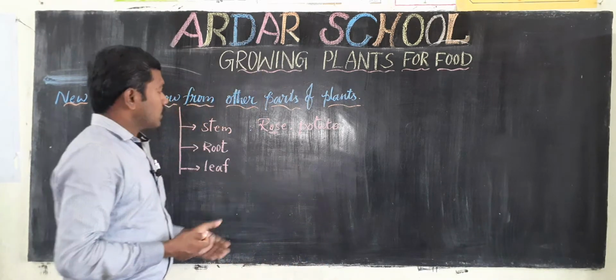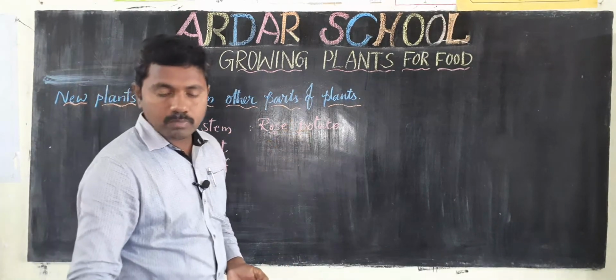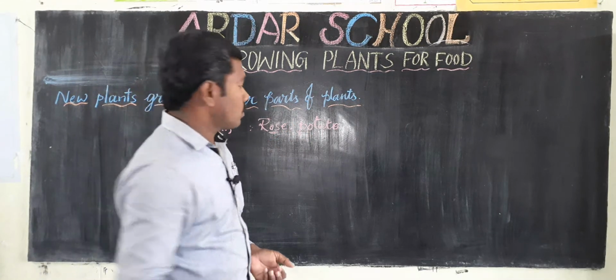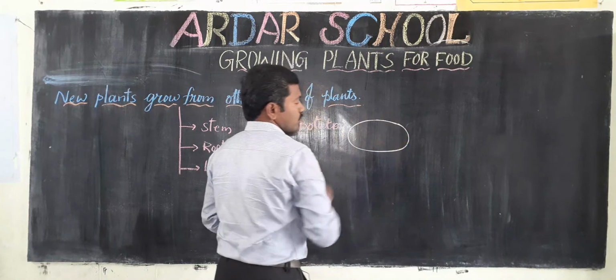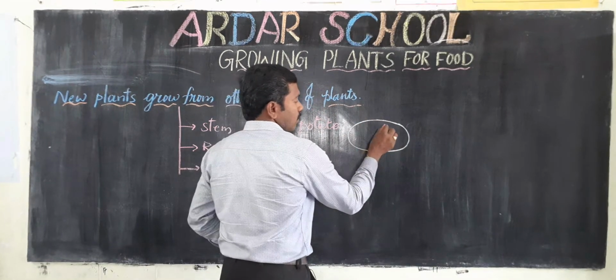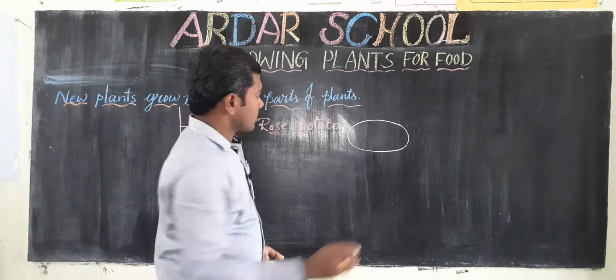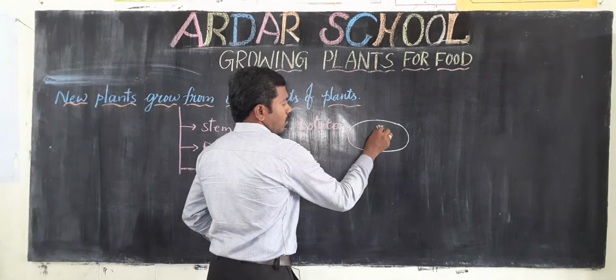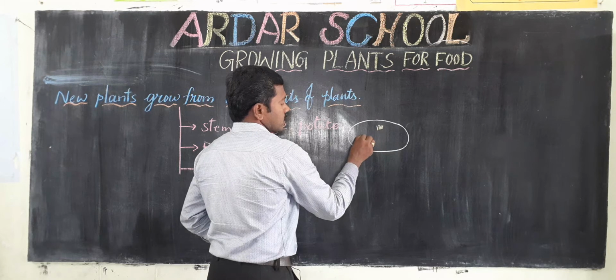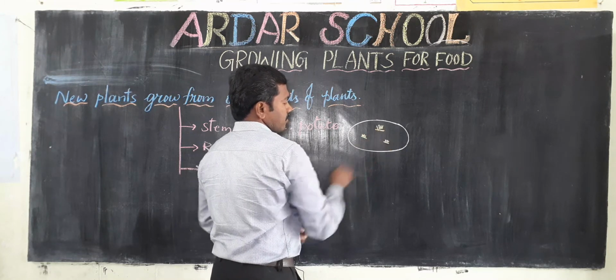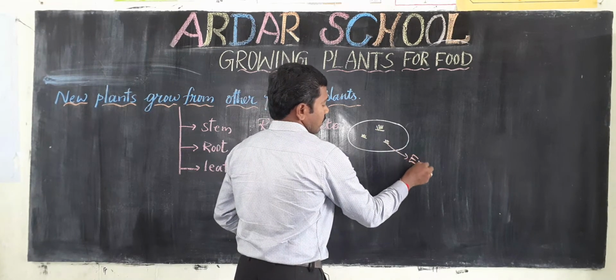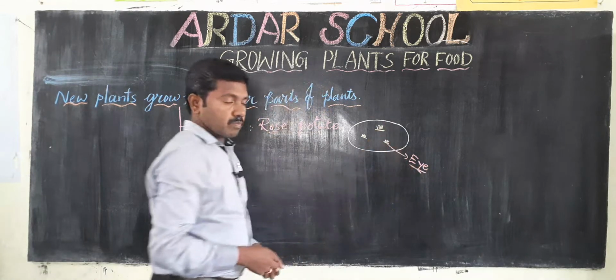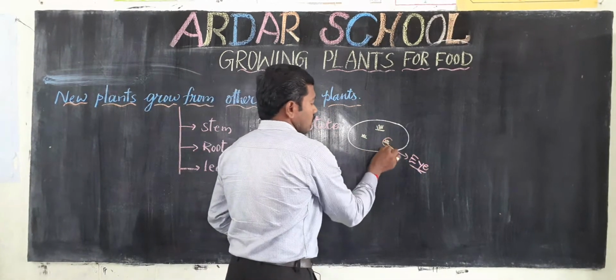Like that, here also potato. If you observe the potato, this is also a stem. If you observe it like this, here we can observe some notches. This is called the eye. This is called the eye. Here this total part is called the bud.